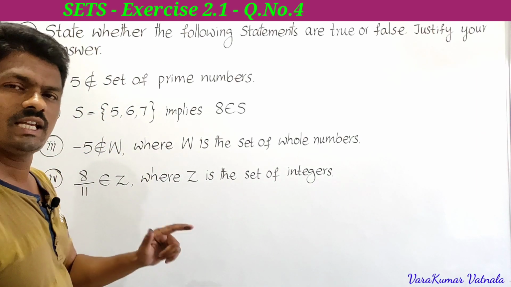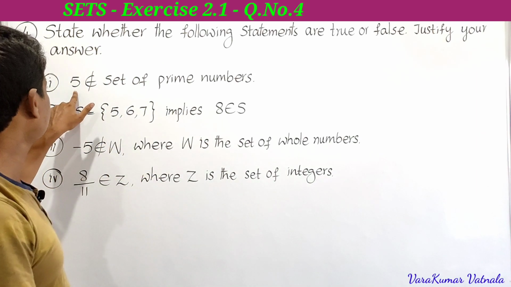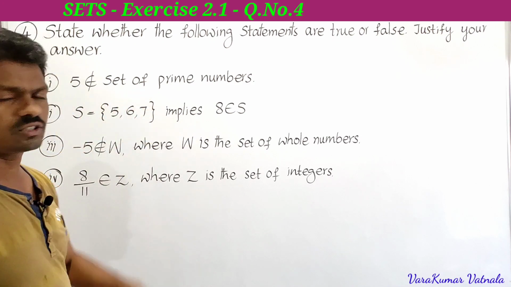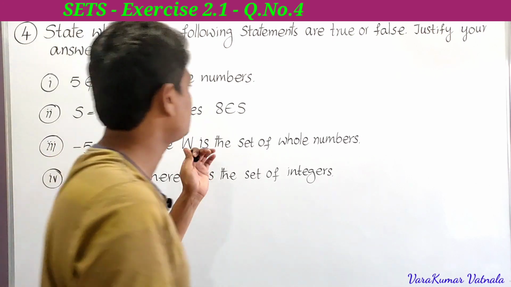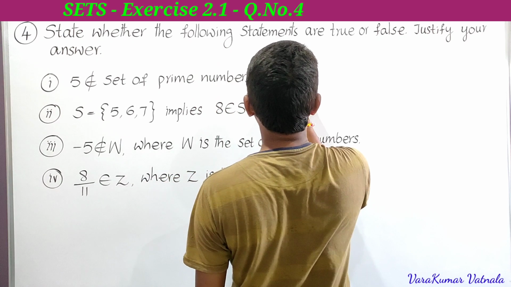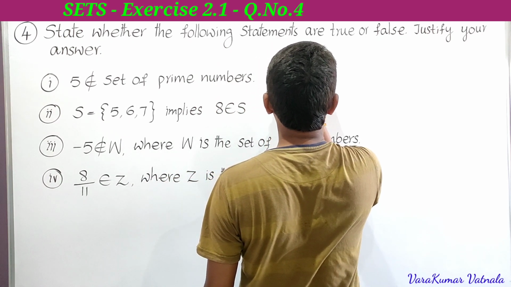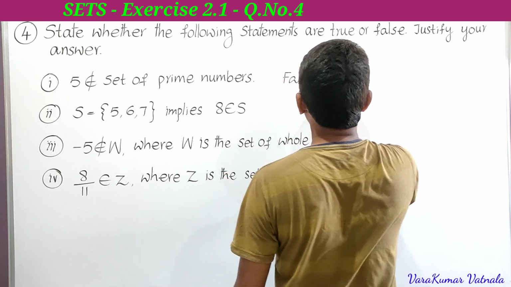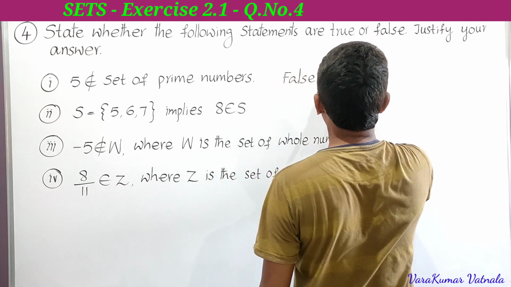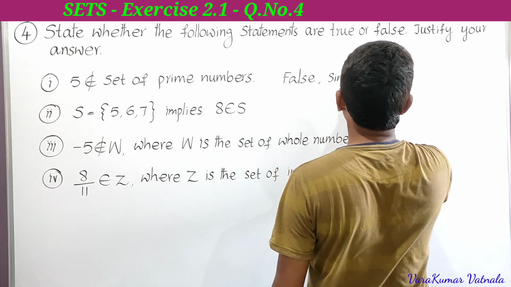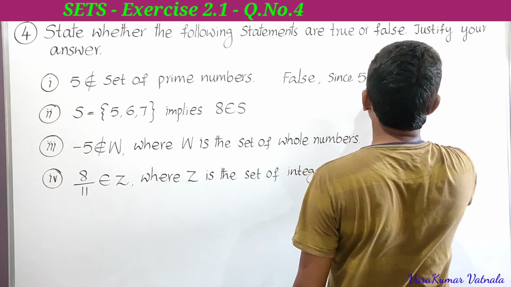Actually we know 5 is a prime number, but he is saying that 5 does not belong to it, so it is false. So we can say false, since 5 is a prime.